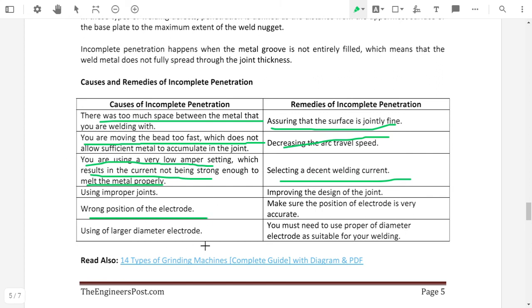Using a larger electrode diameter: as we discussed earlier, the proper diameter should be selected for the sufficient thickness and the proper material. You need to use a proper diameter electrode suitable for your welding. The diameter of the electrode should be selected properly.